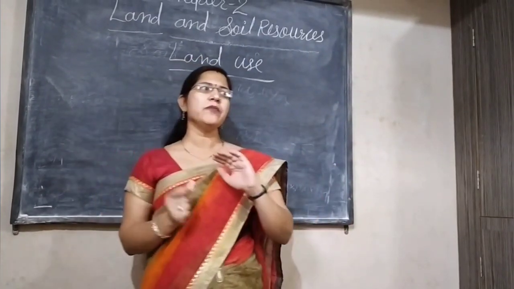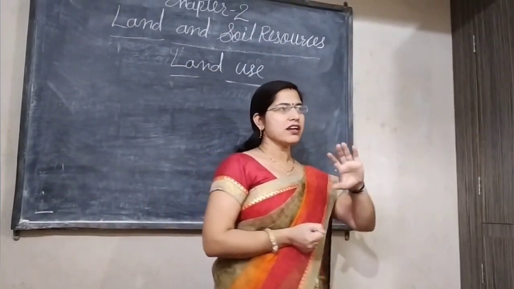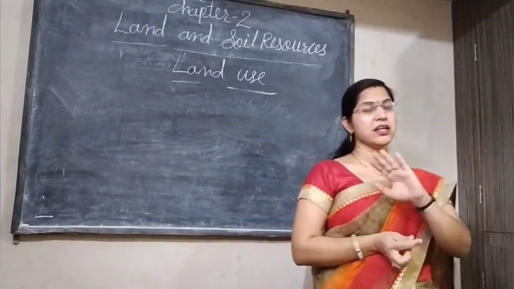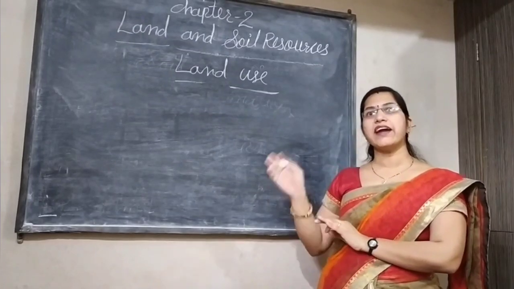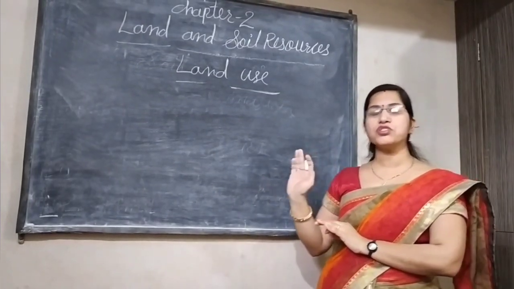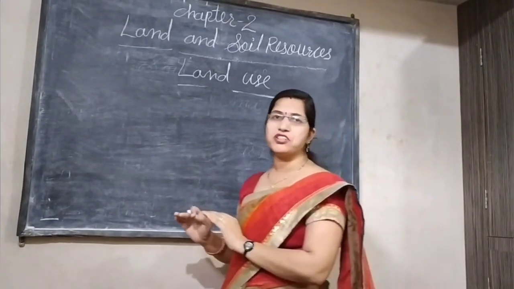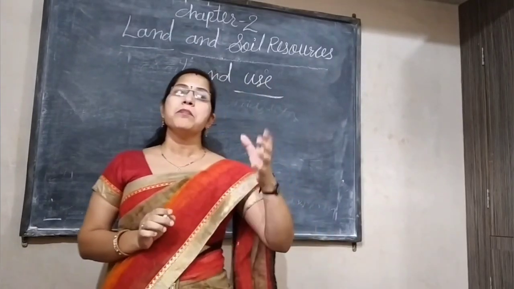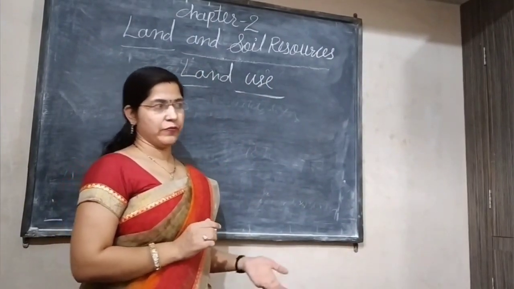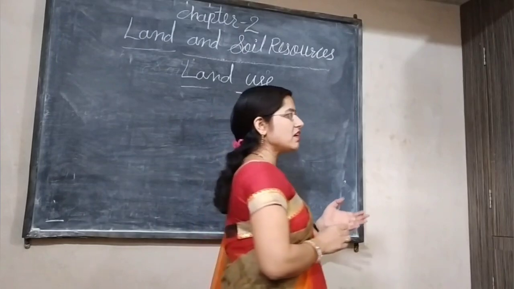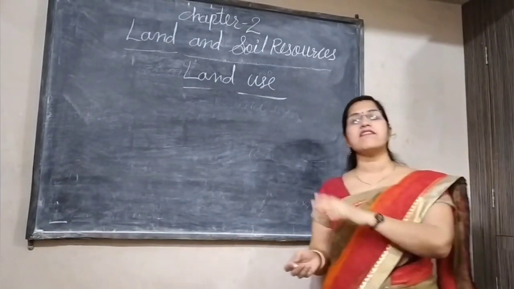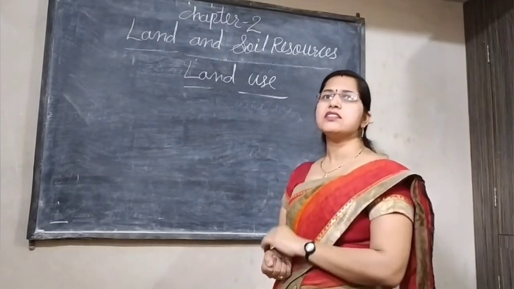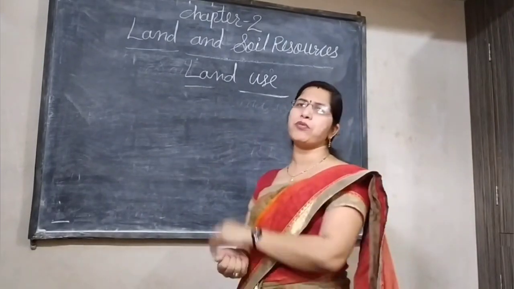In our country, almost 90% of the population is dependent on only about 30% of the land, because the agricultural fields and residential areas are there. The remaining 70% of the land is only partially populated.